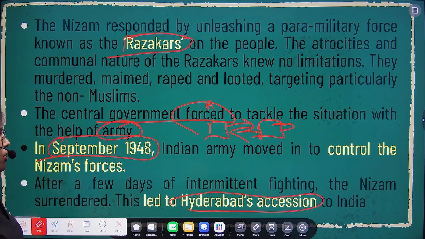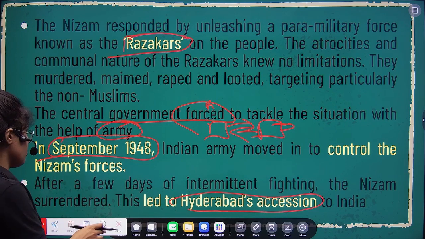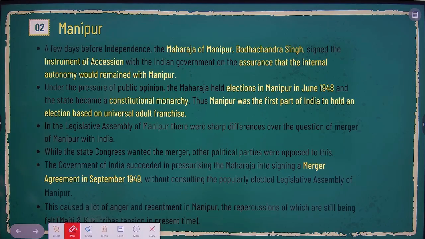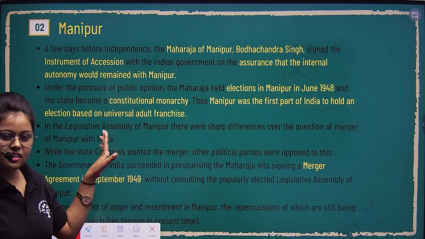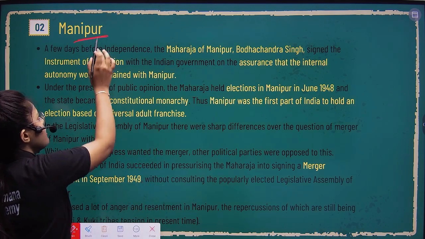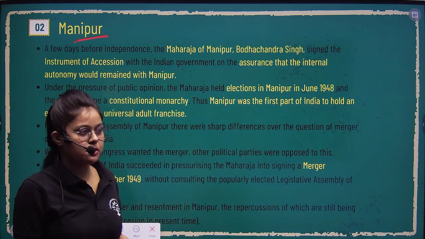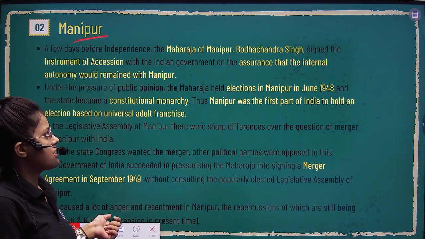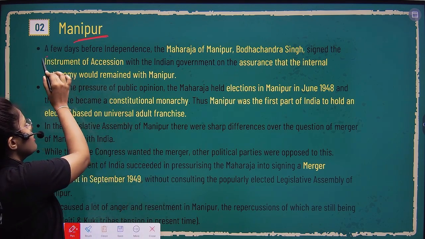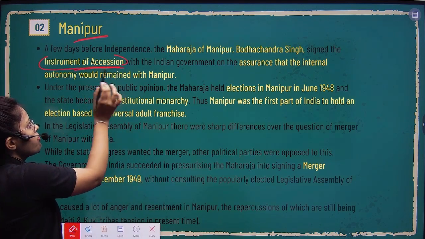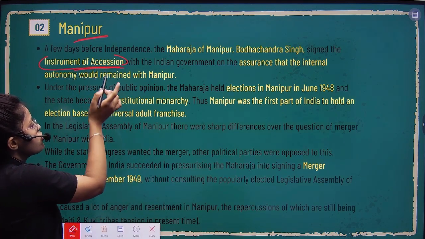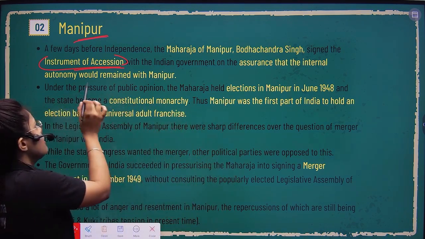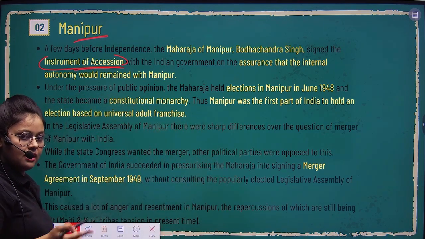Okay, so this was all about Hyderabad, and then we are moving to the next region, right? The next region is Manipur. The case of Manipur is a bit different from Hyderabad. In the case of Manipur, the government persuaded the Raja, or the king, to sign the instrument of accession on the assurance that internal autonomy would remain with the king, right?